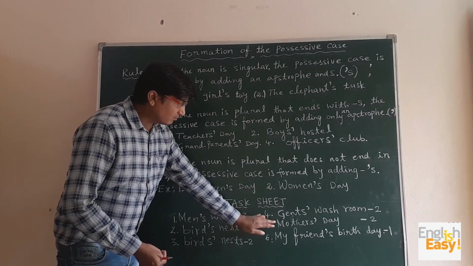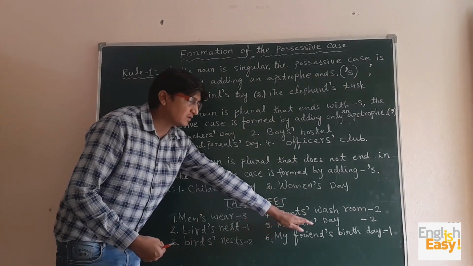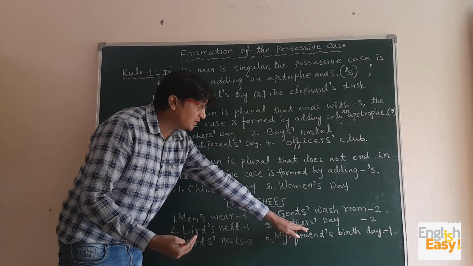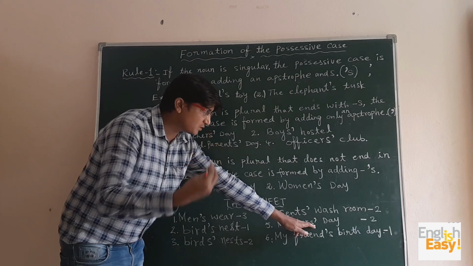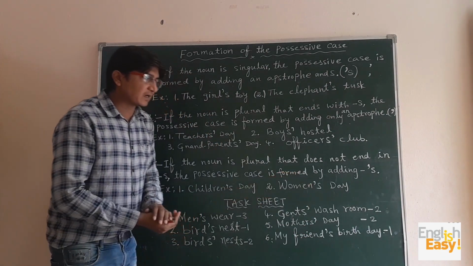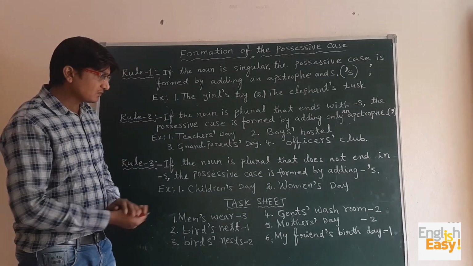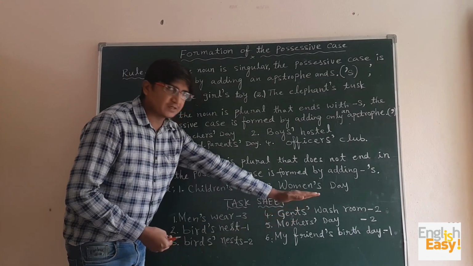And next one, mothers' day. Again here we can find mothers, a plural which ends with s, so that's why we have used only an apostrophe. Again it comes under the second rule. And the last one is my friend's birthday.